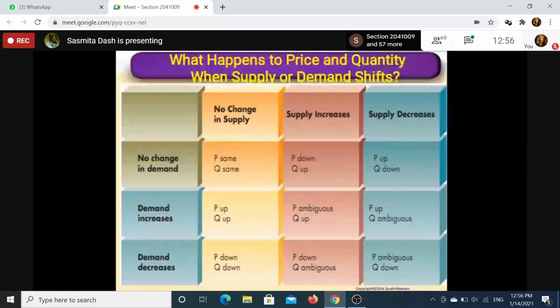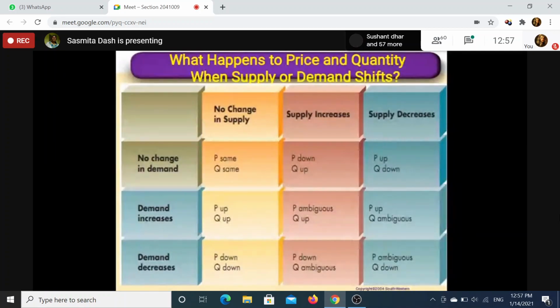Decrease in demand, increase in demand, but no change in supply. So the demand curve will shift rightward. You have to show a new demand curve D1. Okay, now come to this one: no change in supply, but demand will decrease. So the demand curve shifts leftward, and you will find out the new price and new quantity and show that in your diagram.